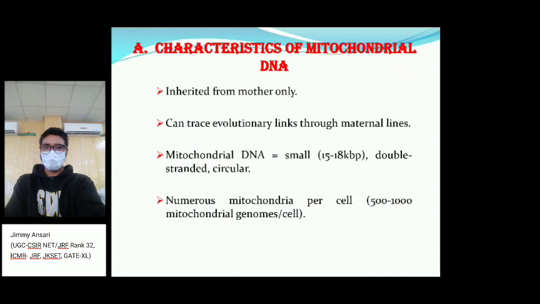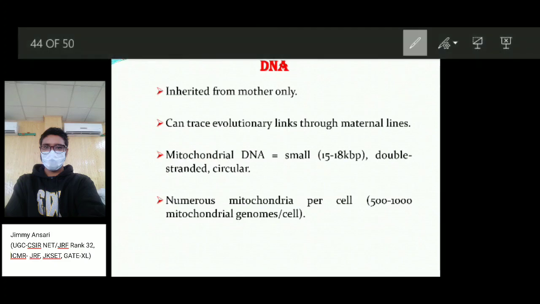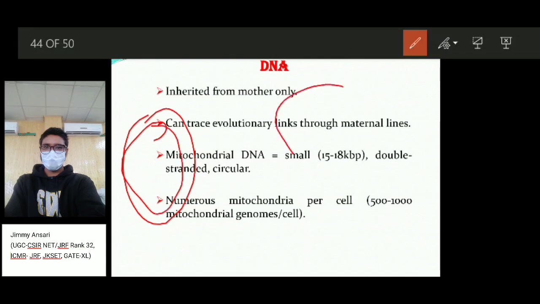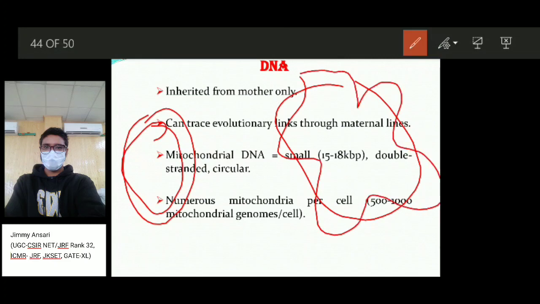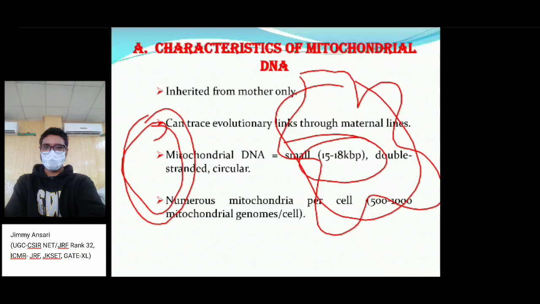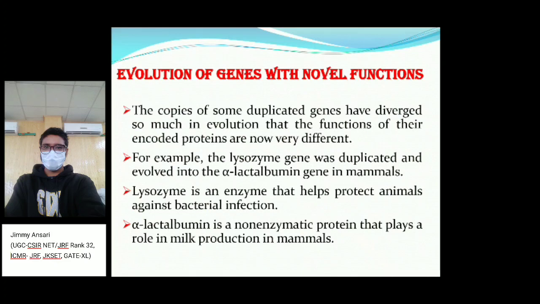links also. Mitochondrial DNA is generally circular, and it is double stranded. So it's like this. Its size is actually 15 to 18 kb. Numerous mitochondria can be present per cell, and there are almost 500 to 1000 mitochondrial genomes per cell present. So, evolution of genes with novel function.